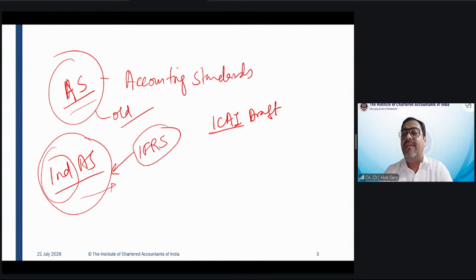Then once ICAI drafts the standard, discusses the public comments and takes inputs from the regulators, ICAI sends these standards to NFRA, the National Financial Reporting Authority. NFRA is a wing under MCA, okay? NFRA reviews the accounting standards drafted by ICAI and gives its comments to ICAI. ICAI finalizes those comments and gives back to NFRA, and then NFRA recommends these accounting standards for notification to MCA, the Ministry of Corporate Affairs, right?